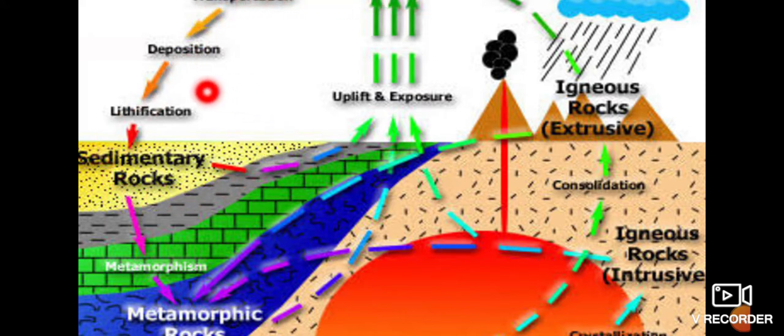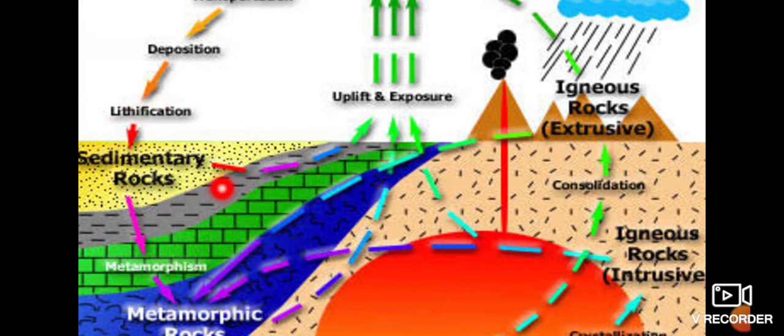Here we can see that these igneous rocks are changing into sedimentary rocks, and when these sedimentary rocks or igneous rocks are exposed to excessive heat and pressure, they again undergo a change and form a new rock which is known as metamorphic rock.